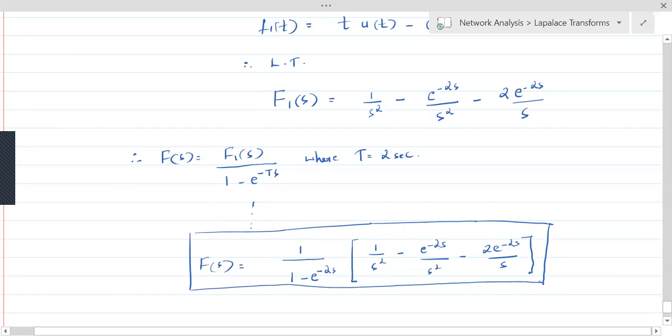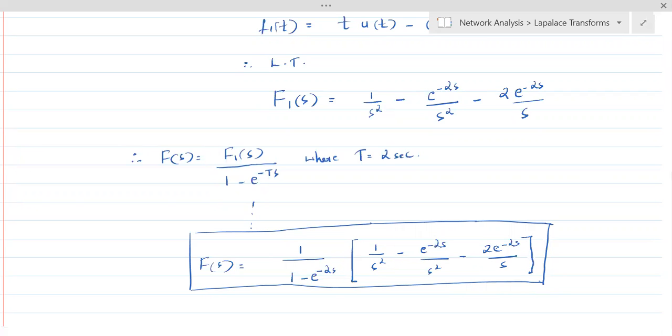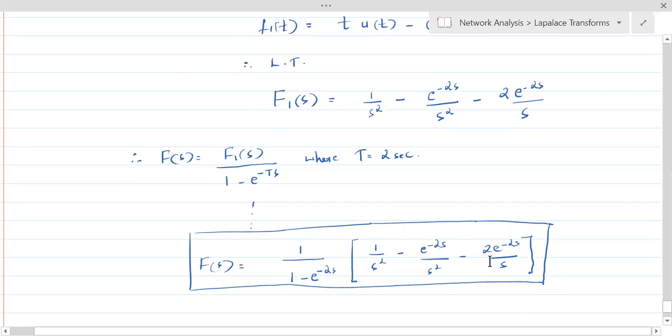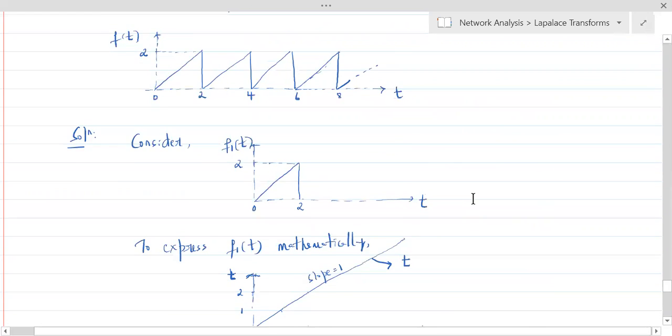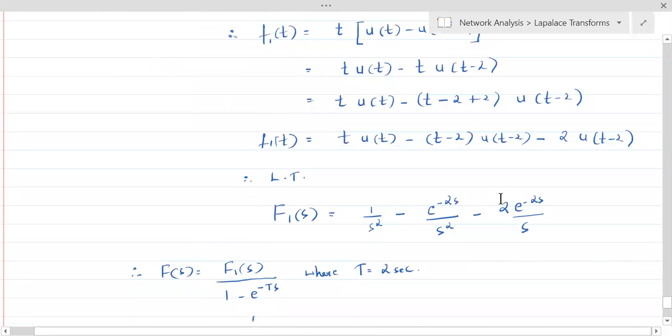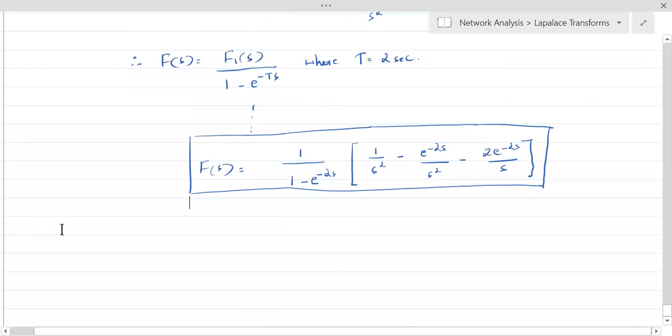Fine. So let's take another problem. Everybody copy this. Find the Laplace transform of, this is problem number 3. Okay, 2 problems we have seen. So now we shall see problem number 3 as far as the periodic signals are concerned. So what is it saying?